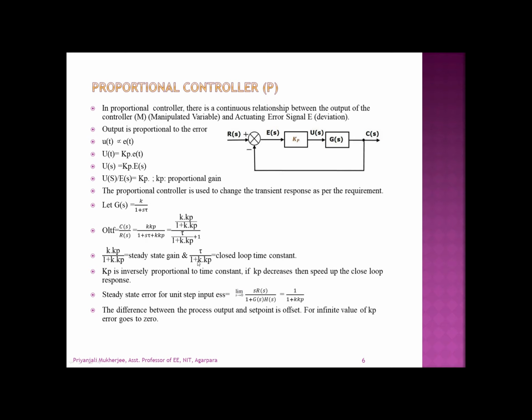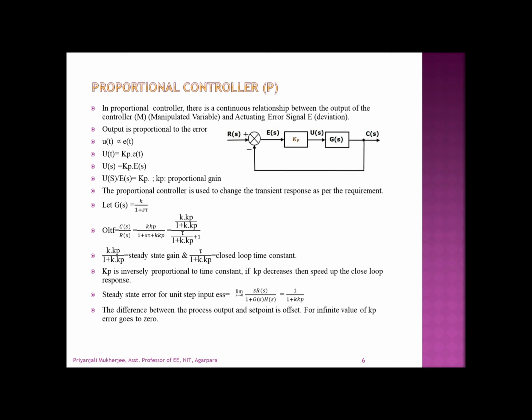So, if we increase the value of Kp in this equation, then tau will decrease. That means the time constant is inversely related to Kp, and that means if Kp increases, then the closed loop response speeds up.